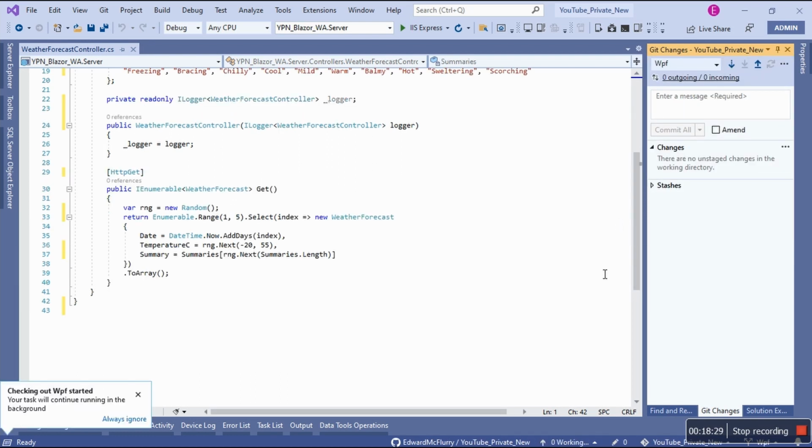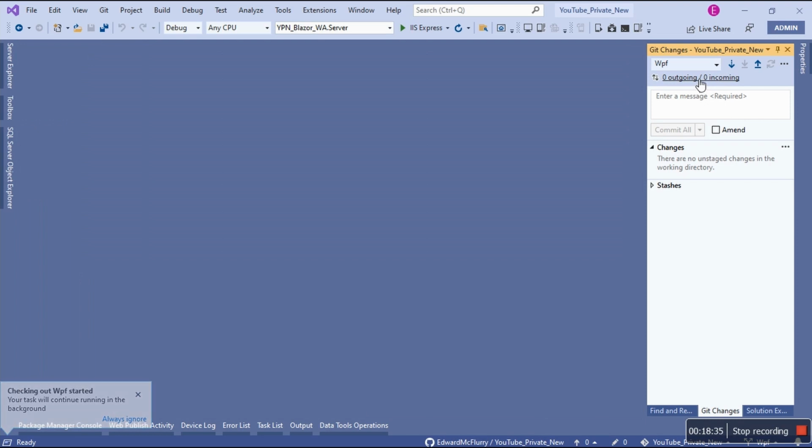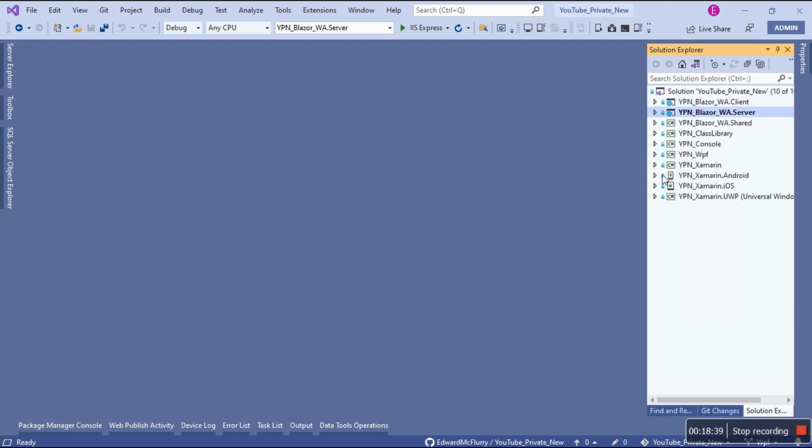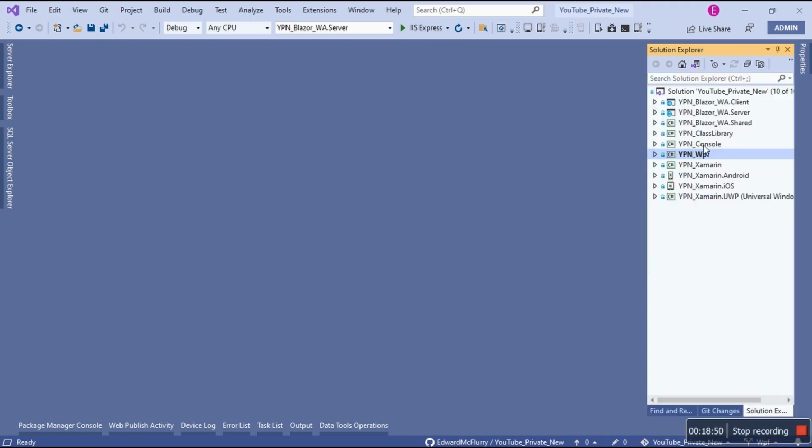Now check the difference. So we're on WPF. It's been reset. We don't need this. Now, the first thing you need to do, you're not going to hurry up and go to WPF. I like to do this for simplicity. Mark this guy as a startup project so you can see the current focus. Let's give this guy a second to open up. Yes. So you can see where I'm currently at.